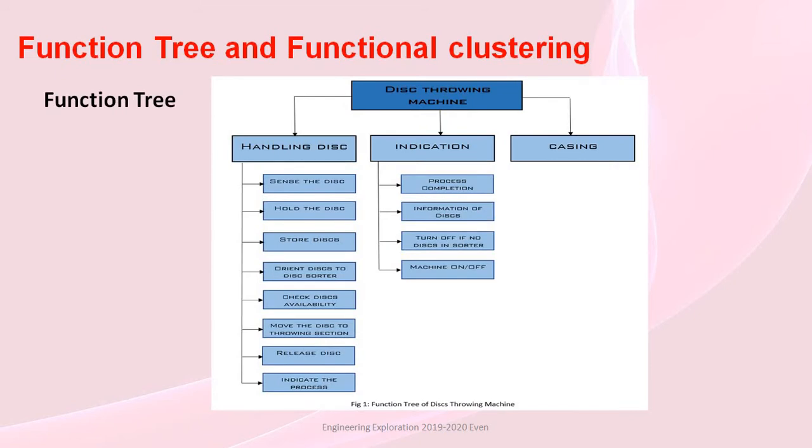Our disc throwing machine has various functions such as it can sense the disc, hold the disc, store the disc, orient the disc in the disc sorter, check the availability, move the disc to the disc throwing section, releasing the disc. It also indicates the process completion, information of disc, turning off the machine when the discs are not in the disc sorter, and finally comes the casing.